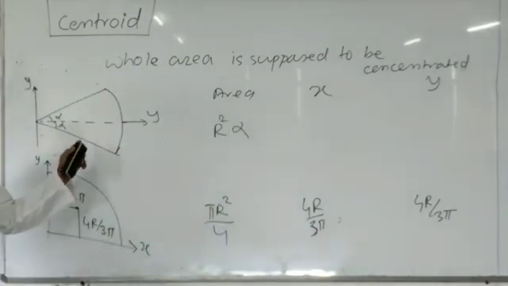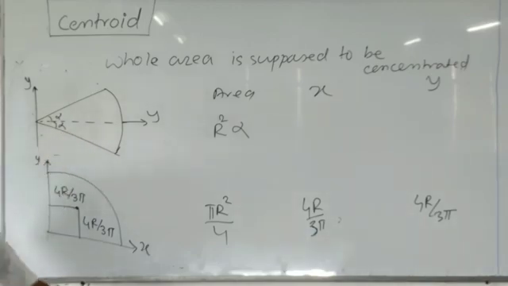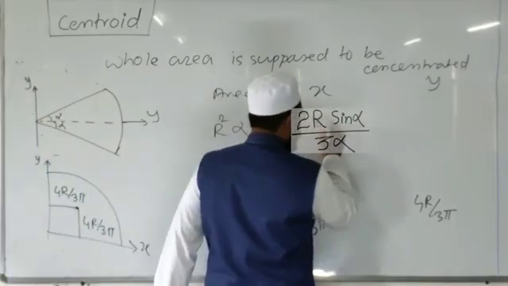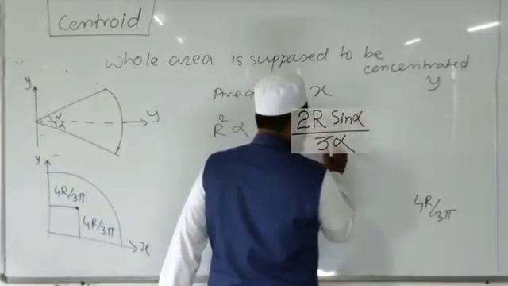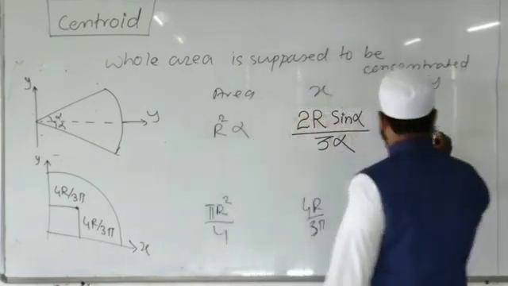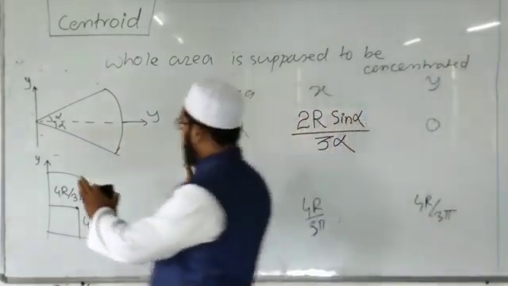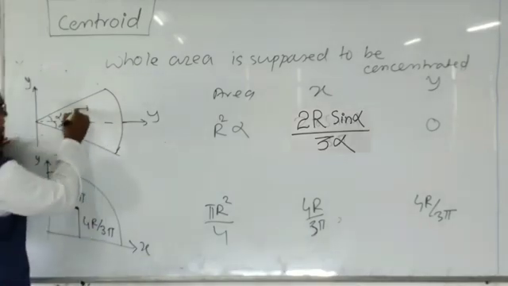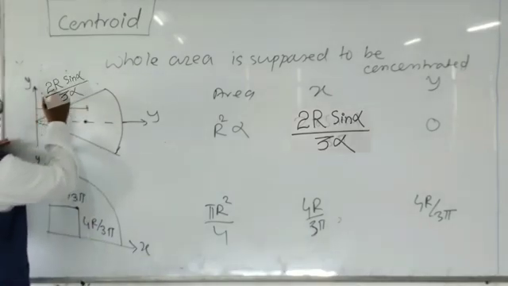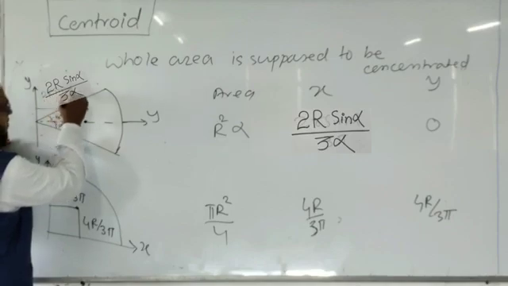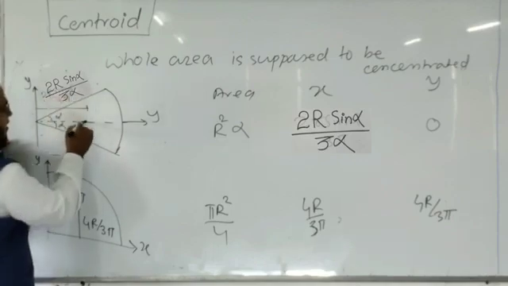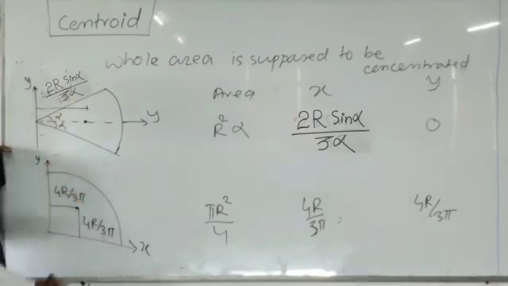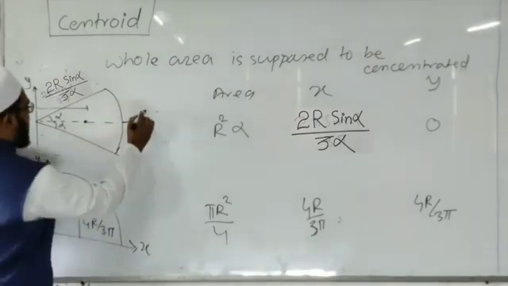and x is 2r sine alpha divided by 3 alpha. And y coordinate will be 0, because here it is lying at this point. This distance is 2r sine alpha divided by 3 alpha, and y is the distance measured from x axis.